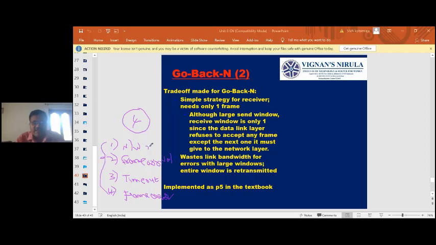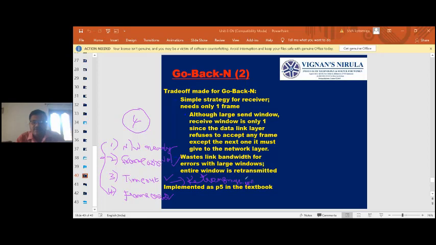Network layer ready means the network is ready to send the packet. Frame arrival means whenever a frame arrives, accept it. Timeout means the sender did not receive the acknowledgement for the frame sent, hence it will do the retransmission.